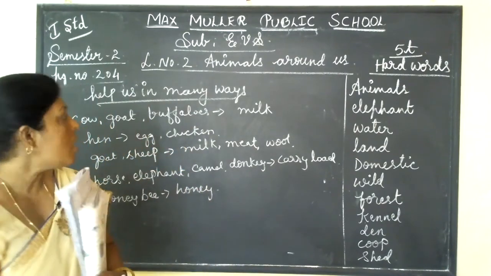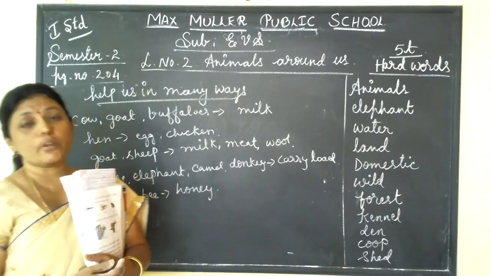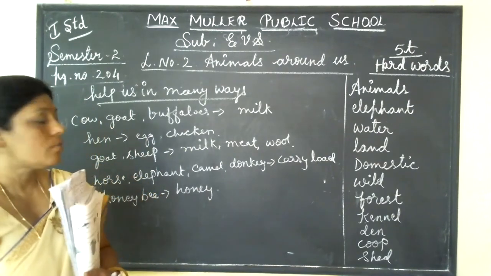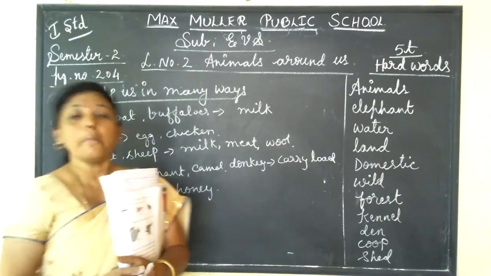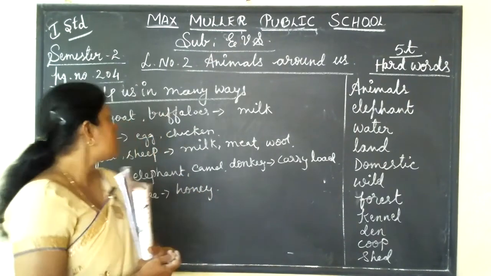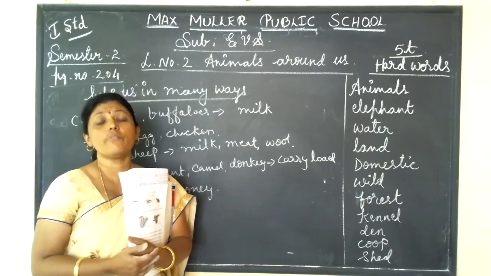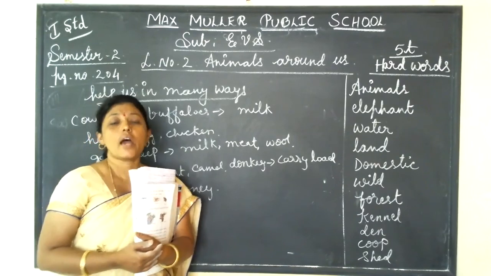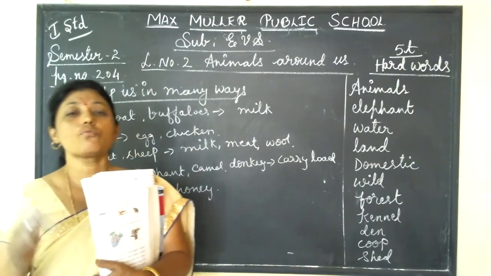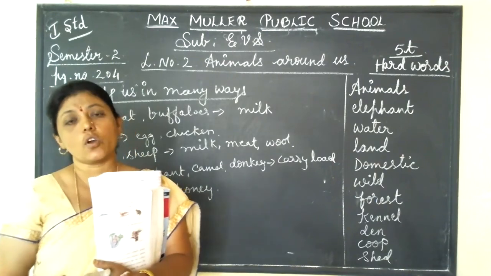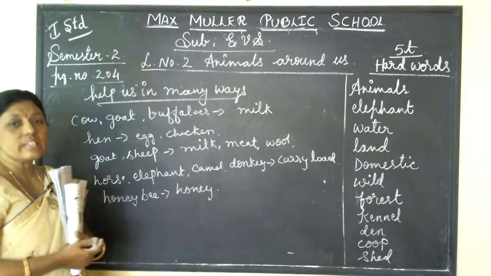Then come to the air animals, those that fly in the air. Those animals we call air animals. In air animals, again we classify them as birds and insects. See, birds can fly, they have wings. Okay, they have two wings and a beak. Those animals that fly in the air, we call birds. Then come to the insects.